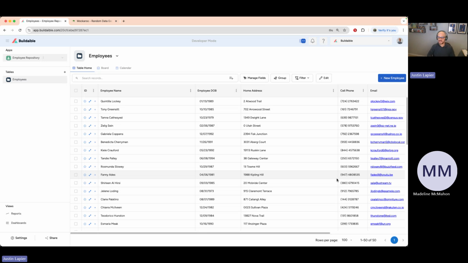That's the gist of what I'm going to do in today's office hours. I know this will be a little bit of a quicker one today, doing a demo, talking about some of our product updates, showing how to build this table and how to import data into the system. But some of the things I just mentioned about this employee repository, in future office hours we'll continue to build this out. It shows you how you can build a fully functioning application in Buildable that tracks anything you need. That's the beauty of Buildable.